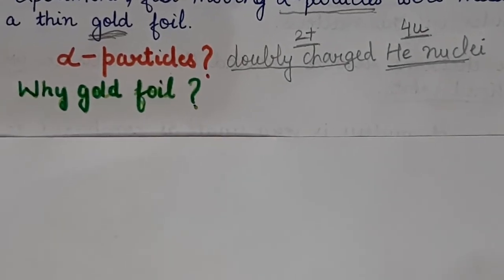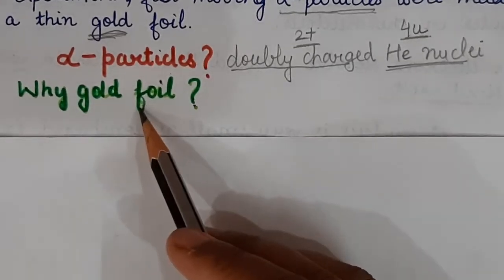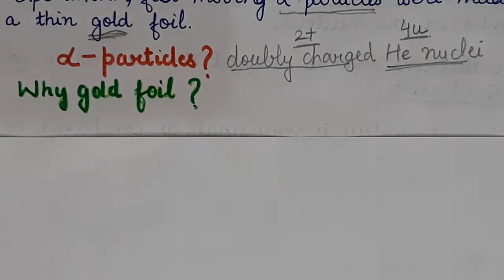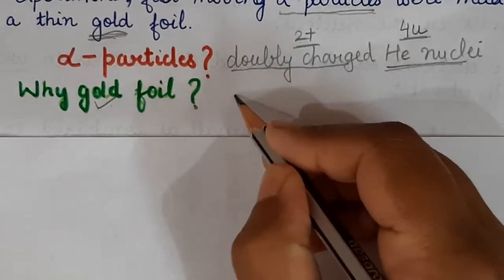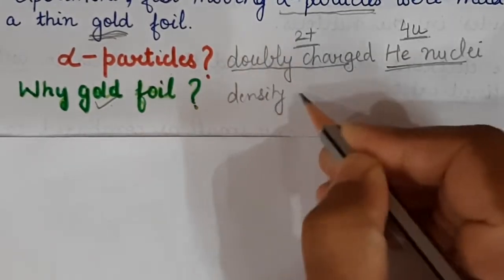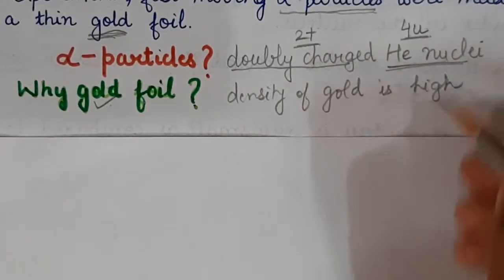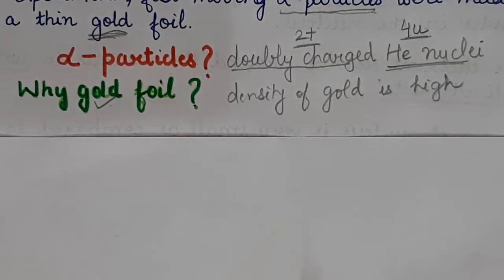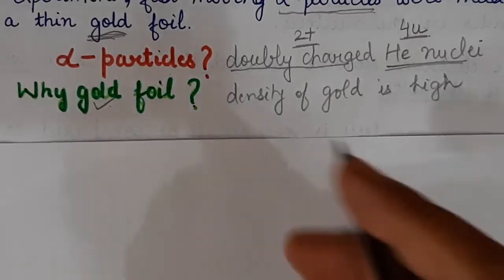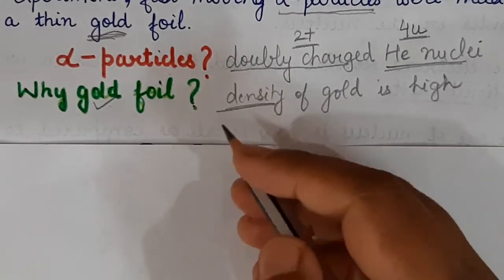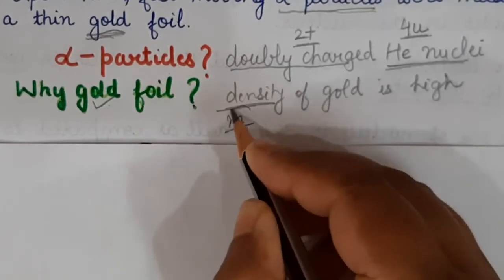Now why did Rutherford select gold foil for carrying out his alpha scattering experiment? Because the density of gold is very, very high. What is density? Density is mass upon volume.